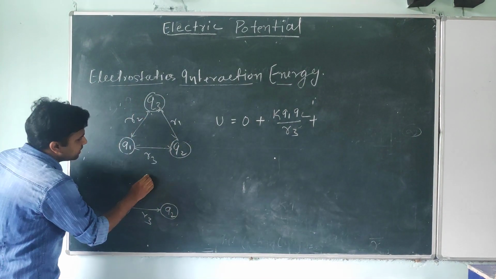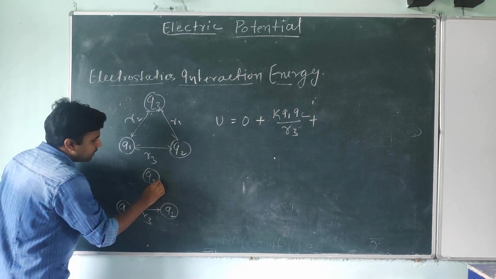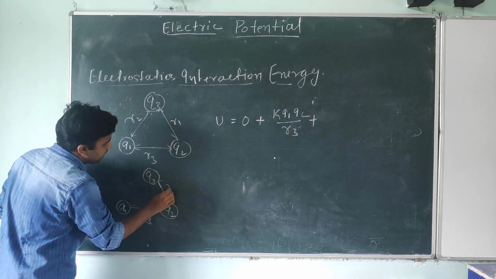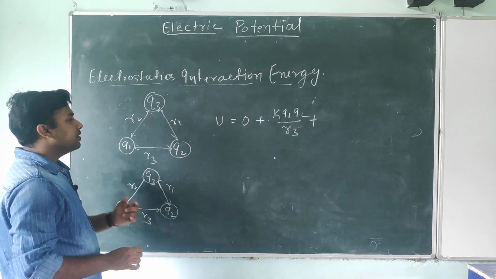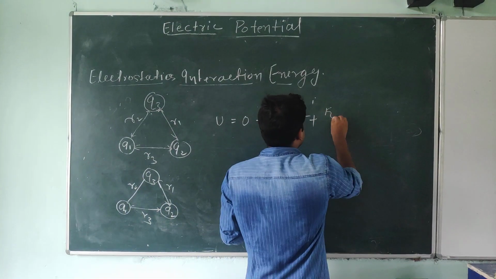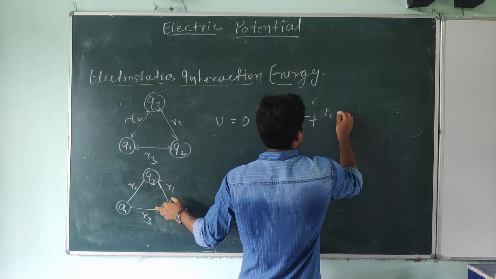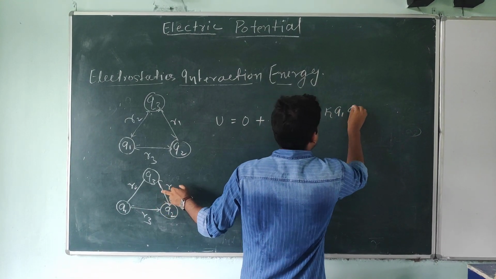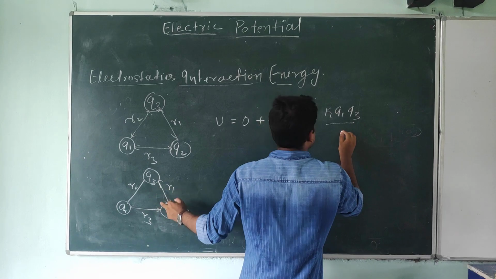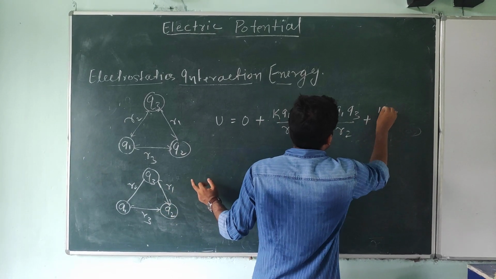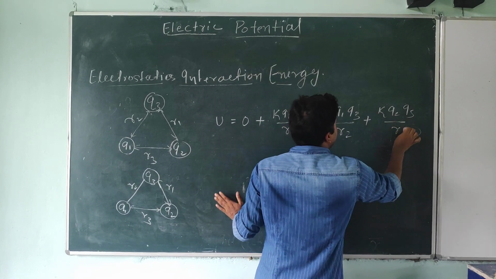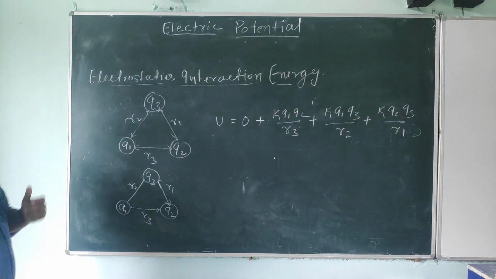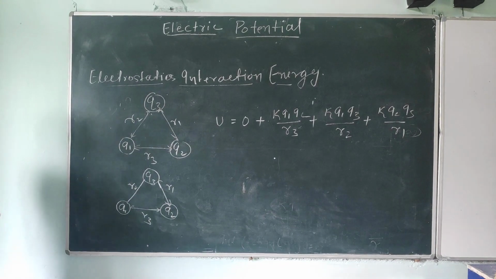Now again you are bringing another charge particle q3, and you are putting it at this point, which is r1 distance far from q2 and r2 distance far from q1. So what you can write: k q1 q3 divided by r2 plus k q2 q3 divided by r1. So this is the interaction energy. I suppose you all understand, students.